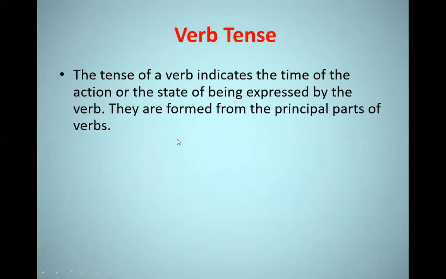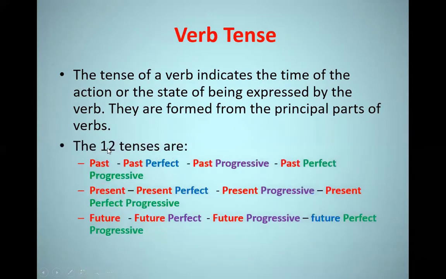So for example, we have 12 tenses actually in the English language. We have the past, and from it we can say the past or the past simple. Also we have past perfect, past progressive, and the past perfect progressive.